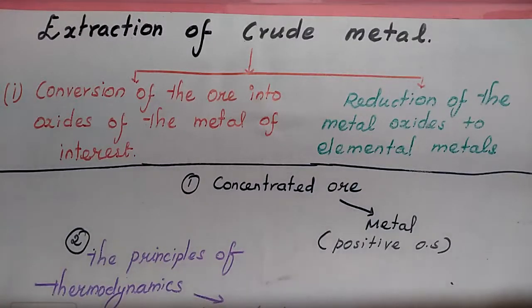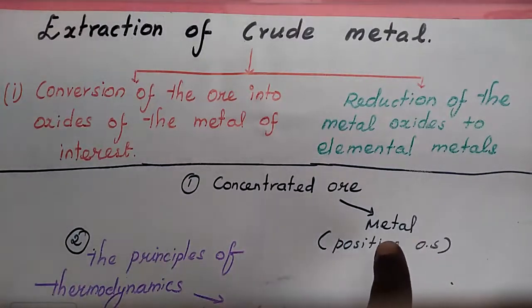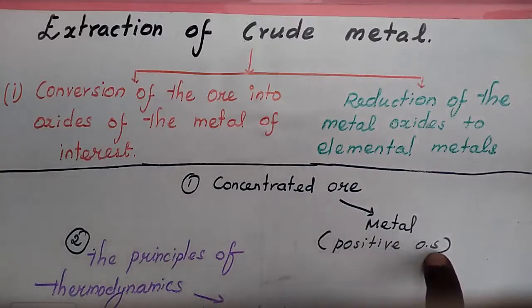In the concentrated ore, the metal exists in positive oxidation states, and hence it is to be reduced to its elemental state.